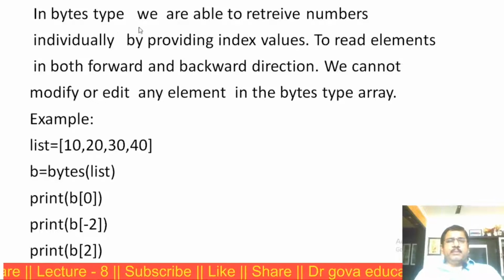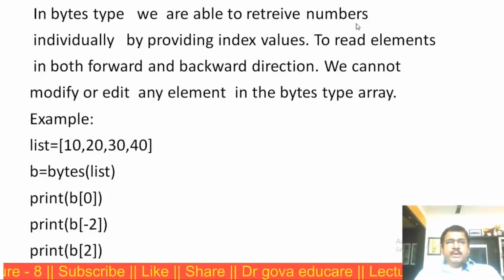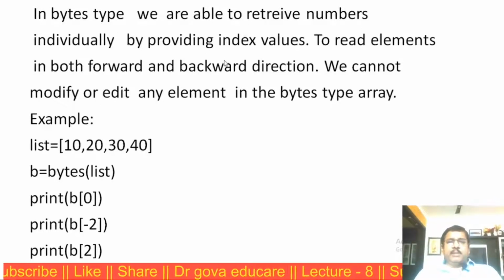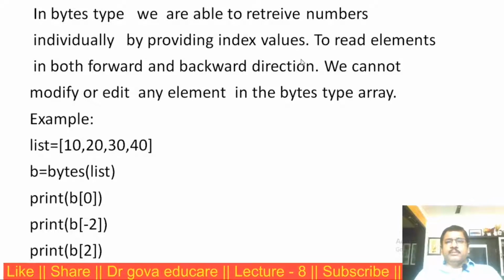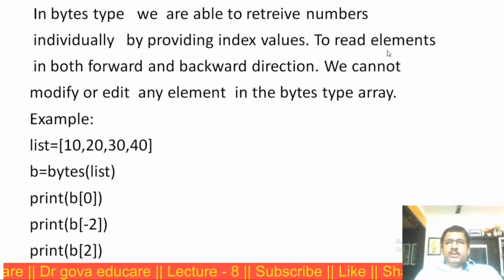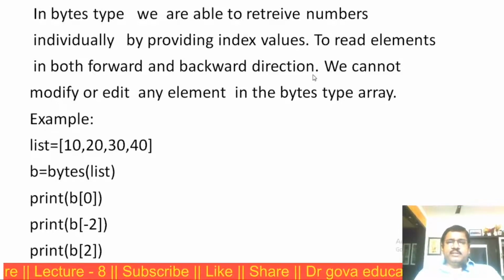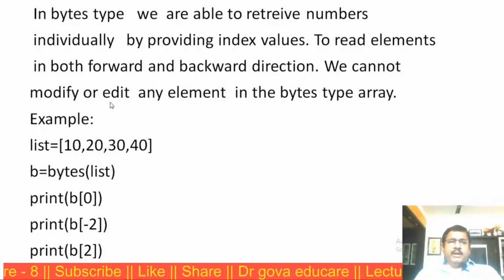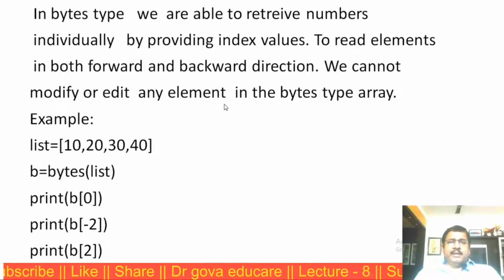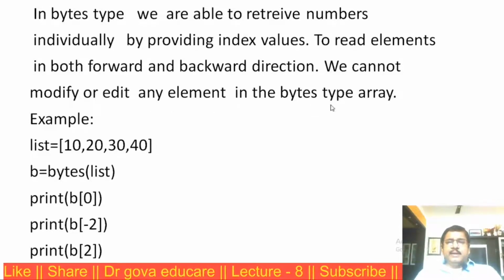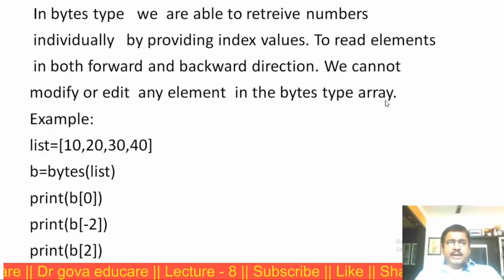In the bytes type, we are able to retrieve numbers individually by providing index values, to read elements in both forward and backward directions. We cannot modify or edit any element in the bytes type array.